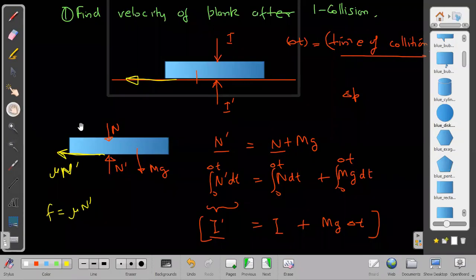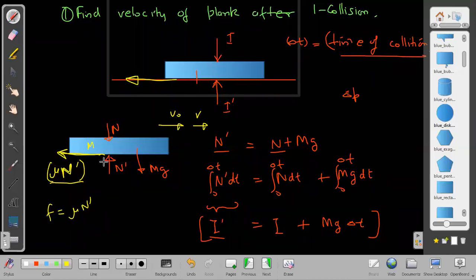So if I am assuming that it keeps on sliding throughout the motion, how can I guarantee that it keeps on sliding? By this way I can guarantee. If initially it was having v naught and finally after impact has taken place, it has velocity v, it means it did not come to rest. If it did not come to rest, then it should be moving in the entire process of collision. Then in the entire process of collision, there is a relative motion between this mass and the ground. So I should be taking mu into n dash. Static friction will not be acting, the kinetic friction will be acting.